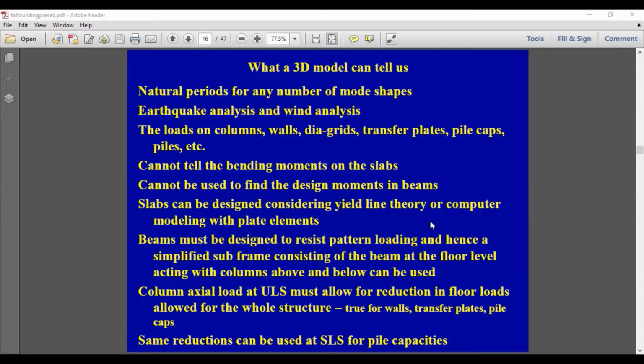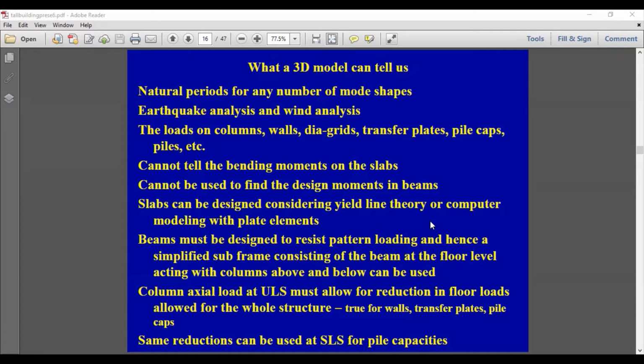And when you have a 3D model, you can perform the structural analysis for lateral loads, that is earthquake analysis and wind analysis. So once you perform the earthquake analysis and wind analysis, and all the vertical loads are also applied, then you can find the loads on the columns, loads on the walls, loads on diagrids, transfer plates, pile caps, piles, all can be found by using the 3D model.